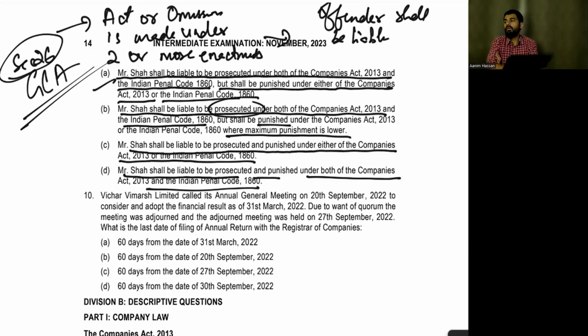Offender shall be liable. Tell me, sir, you have studied section 26. Will he be liable in both the acts, or a single act, or either, or punished and prosecuted in both the acts? What is the answer?